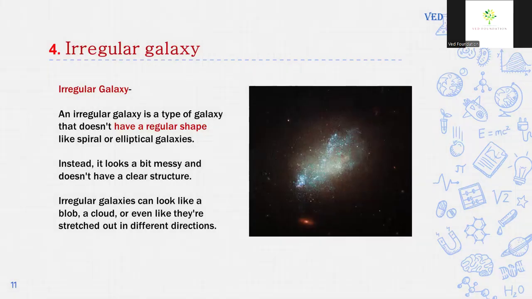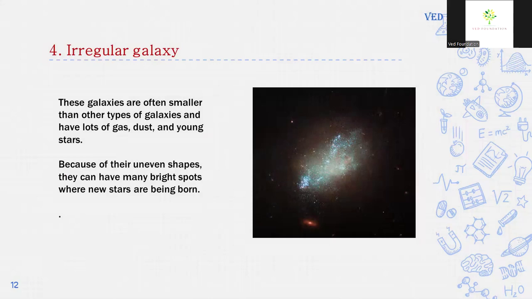Next type of galaxy is irregular galaxy. An irregular galaxy is a type of galaxy that doesn't have a regular shape like spiral or elliptical galaxies. Instead, it looks a bit messy and doesn't have a clear structure. Irregular galaxies can look like a blob, a cloud, or even like they are stretched out in different directions. These galaxies are often smaller than other type of galaxies and have lots of gas, dust, and young stars. Because of their uneven shapes, they can have many bright spots where new stars are being born.